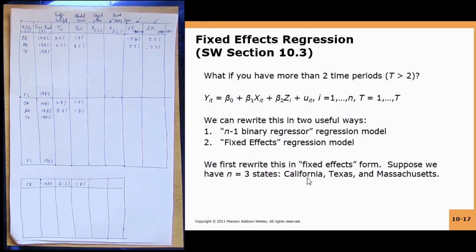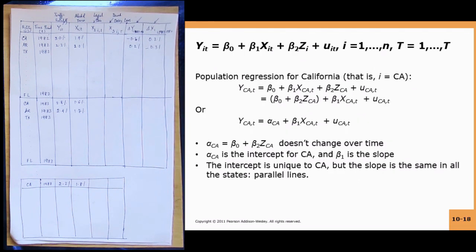So first we will talk about the fixed effects form. The model is specified as follows. Yit is beta 0 plus beta 1 xit plus beta 2 zi plus uit. This is the population regression function. Now suppose we say we are only looking at California.